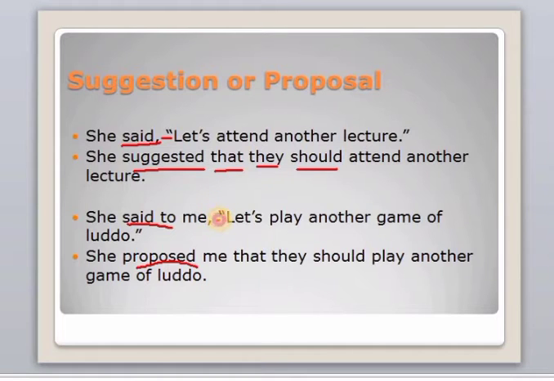Then let will change into that, and now because this is a suggestion, we're going to add the word they there. Now we have to add another word, that is should, after the subject. Now the sentence will be: she proposed that they should play another game of Ludo.